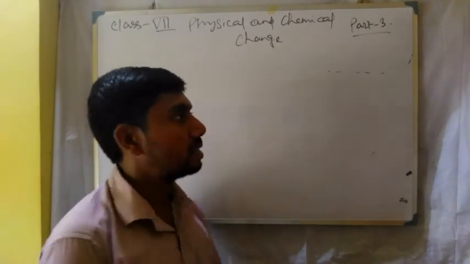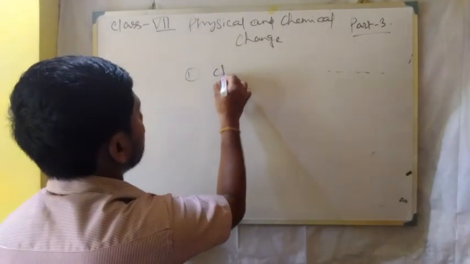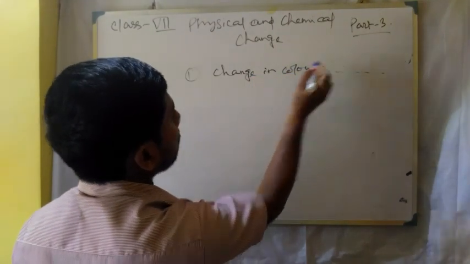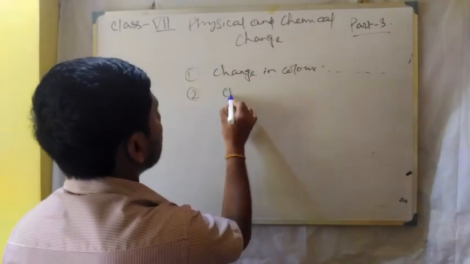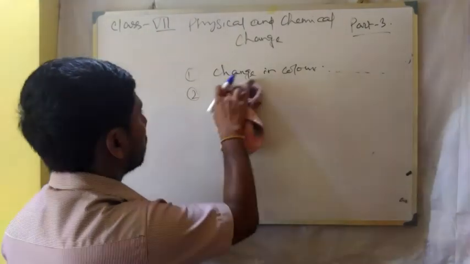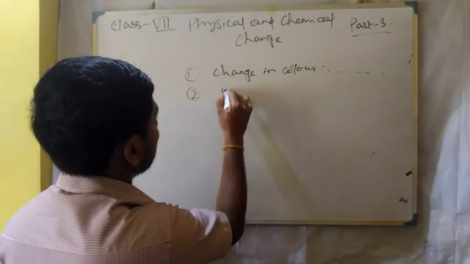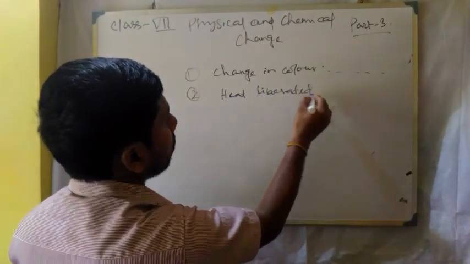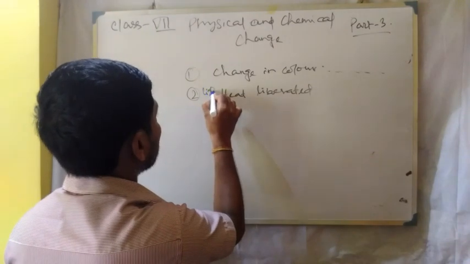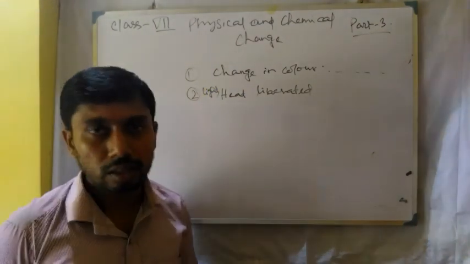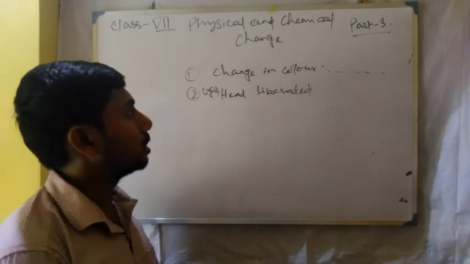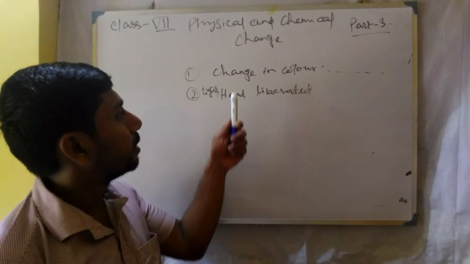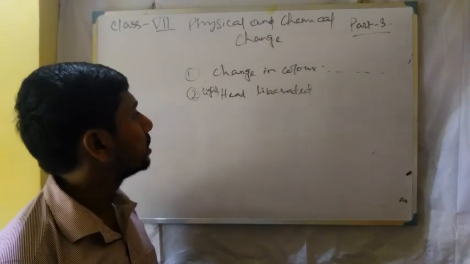That is, one is change in color. Number two, heat content. That means heat is liberated. Heat or light, heat liberated. So with this property, that is new compound will form, a hissing sound or sound will be there. Then change in color. Compound may change its color.